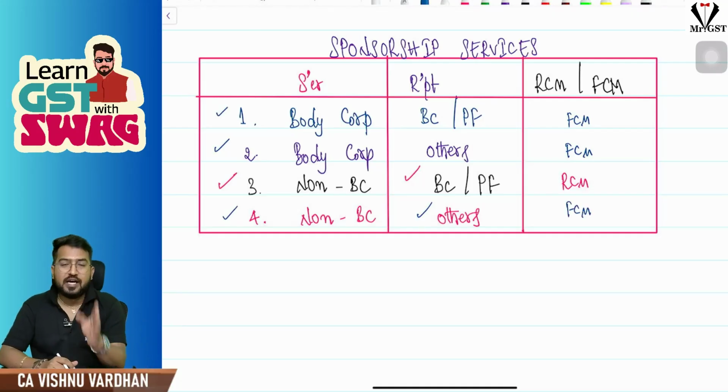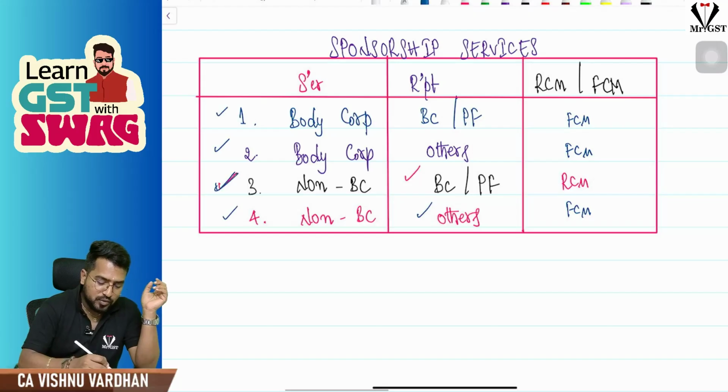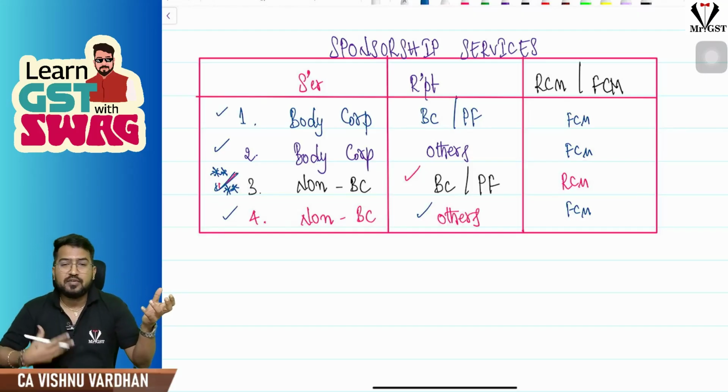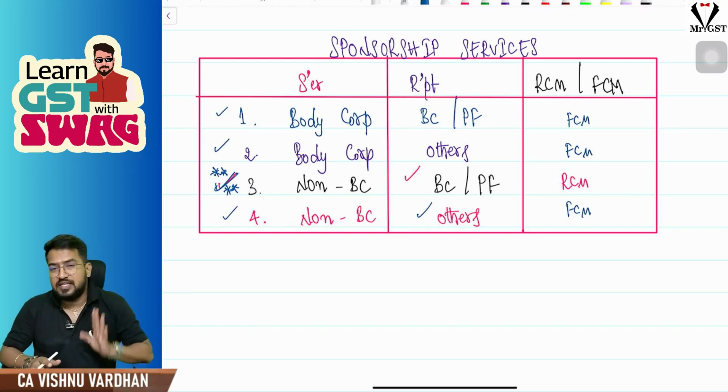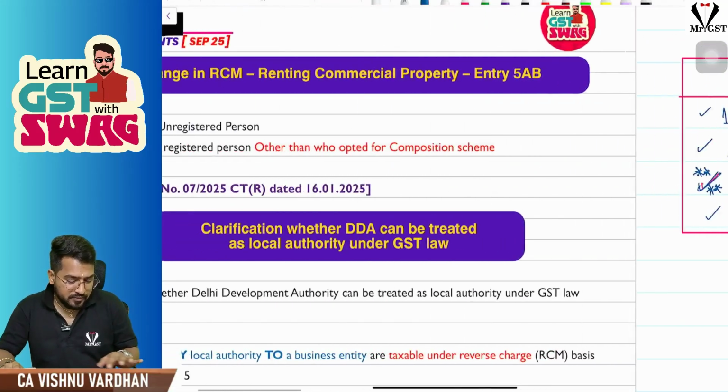That means to bring RCM into the picture for sponsorship services, understand, supplier should be any person other than a body corporate, and recipient should be a body corporate or a partnership firm. Only in this case RCM will come into the picture. Remaining all cases it is FCM. And one more small point: in sponsorship services, the sponsor is the recipient, not the supplier. The person who is giving the sponsorship is the recipient. We are going to advertise his name, advertise his brand. That is what sponsorship service is all about. So please be careful with that. Okay, that is the another entry, the RCM amendment.